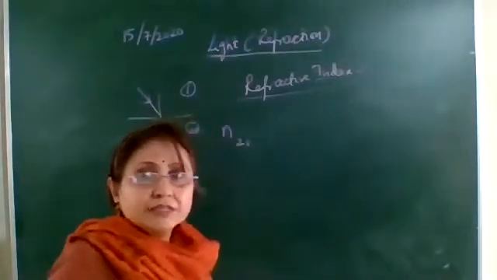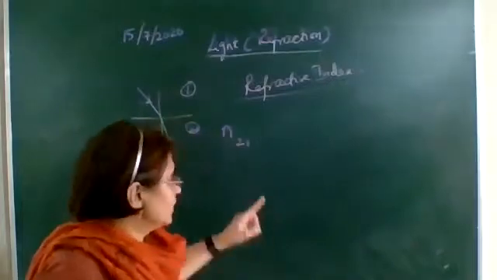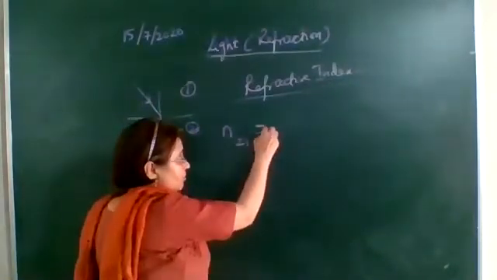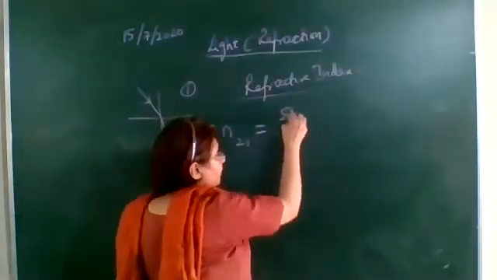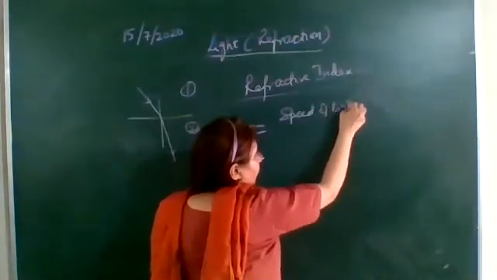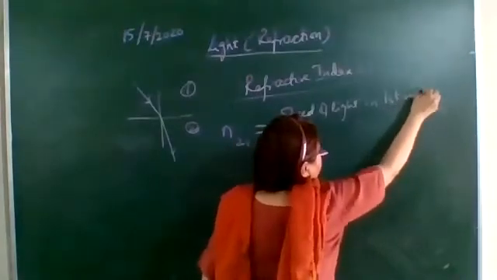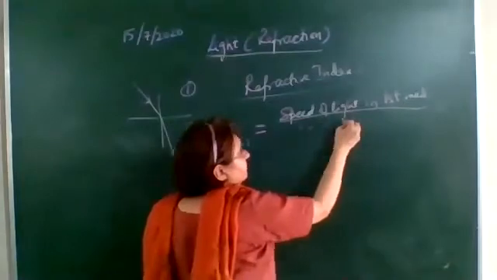So here, the refractive index of the second medium with respect to the first is written as n21, which is equal to the ratio of the speed of light in the first medium to the speed of light in the second medium.